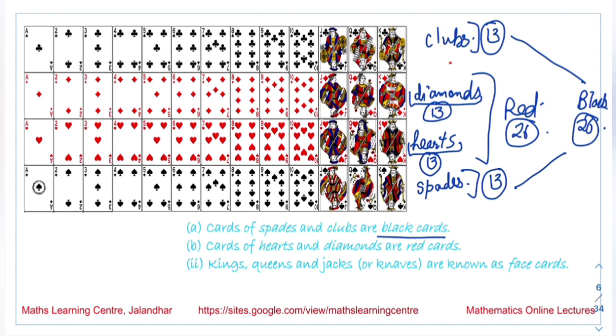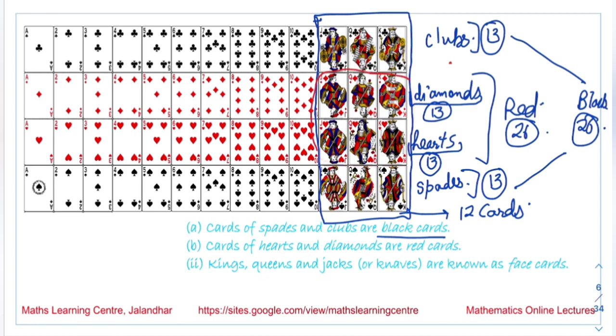Next we have the face cards. The face cards, we mean to say these cards, the jack, queen and the king. These cards are the face cards. So the total face cards we have is 12. If we are talking about the red face cards, we are talking about these cards only. So the number of red face cards is 6. And the number of black face cards is also 6.